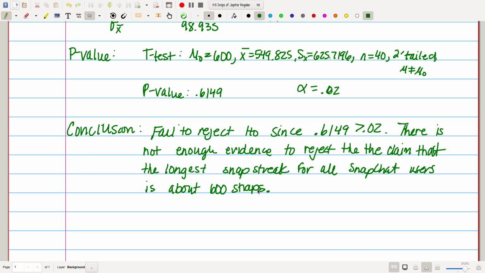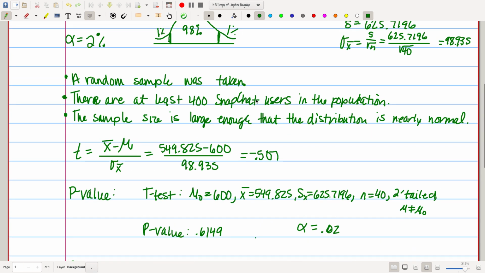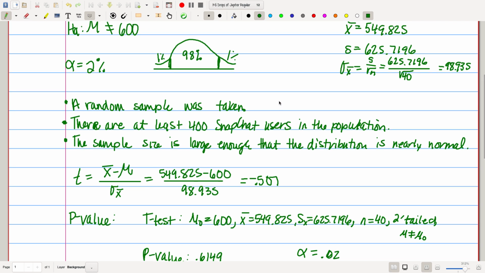Okay, so we're not rejecting this, which tells me, if you go back up here, it tells me that my p-value, my t, is not in either one of these rejection regions. So my t is somewhere in here in the middle 98%.